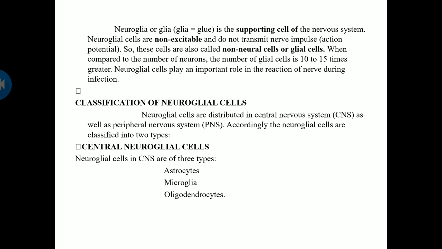So, classification of neuroglial cells. Neuroglial cells are distributed in the CNS as well as the peripheral nervous system. According to this, they are classified into central nervous system neuroglial cells and peripheral nervous system neuroglial cells. Central neuroglial cells are present in the CNS. Again, they are classified into three types: astrocytes, microglia, and oligodendrocytes.